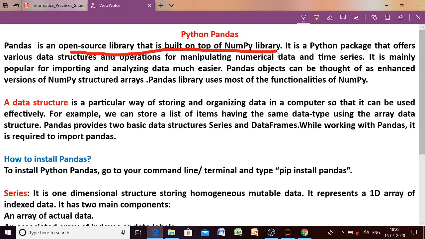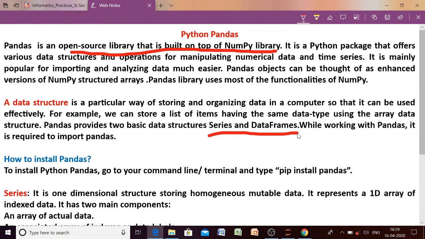One of the simplest data structures we have just discussed was the numpy array. Okay, in case of numpy array, what was the thing? It is based on numerical data, but in case of Python pandas, we will discuss two basic data structures, and those data structures are series and data frame. Now these two data structures are not limited to numbers only. Okay, here we can store any type of data.